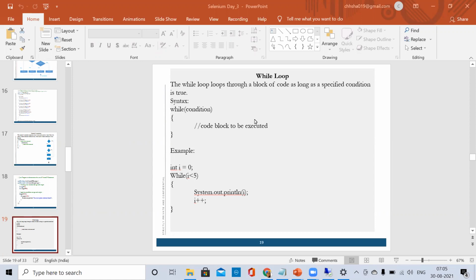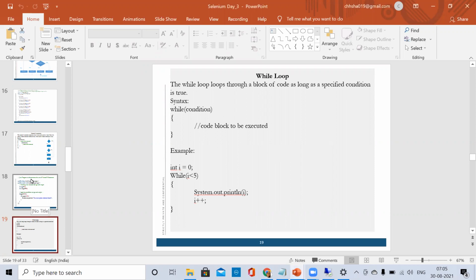So tell me the difference between a while loop and a do while loop. Anyone can tell what is the difference, if you have noticed that difference?